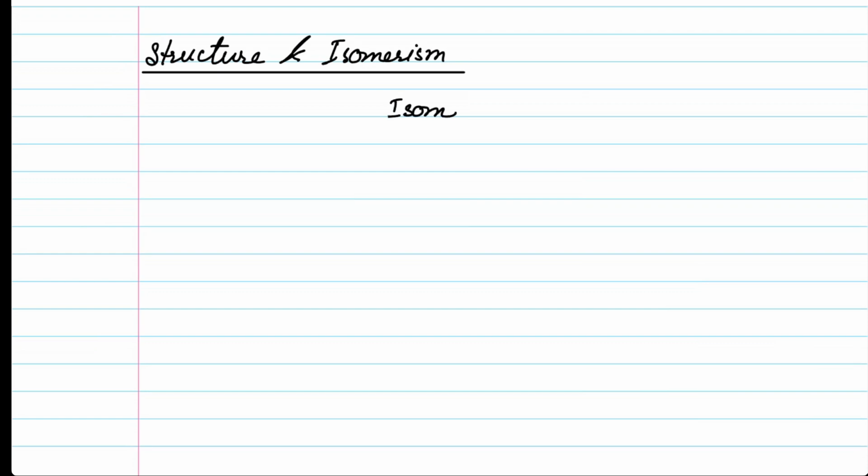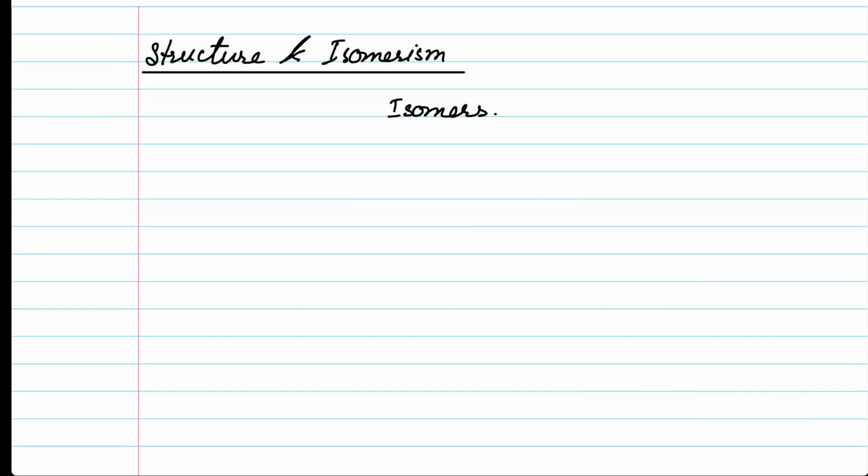Let's talk today about the structure and isomerism. Now, let's talk initially about the word isomers.